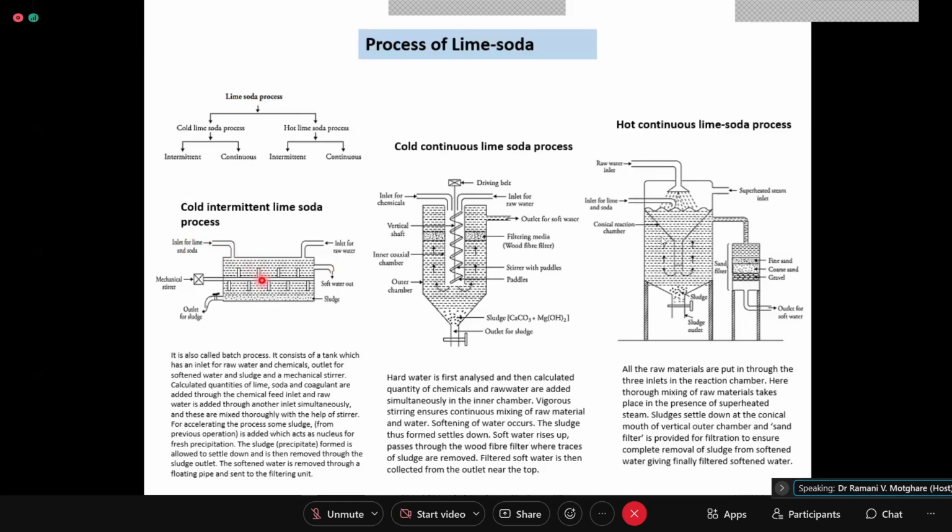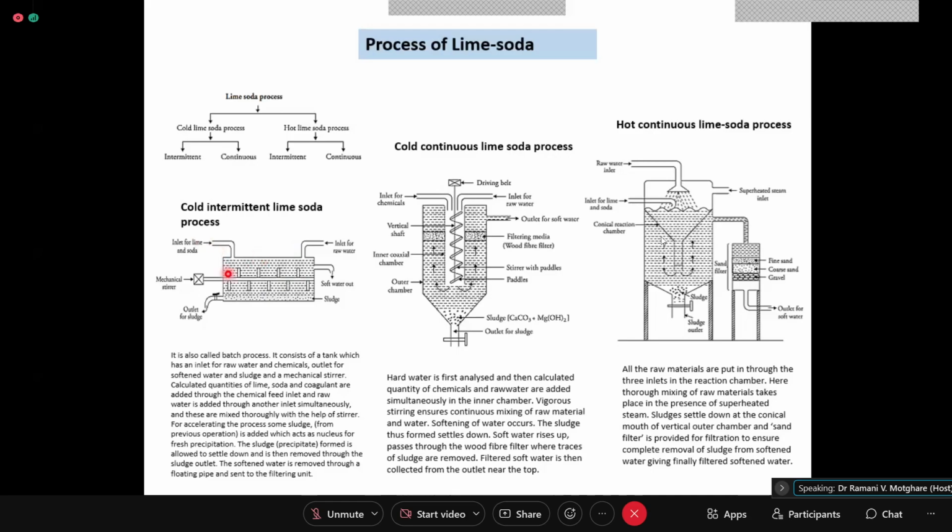When I say requisite quantity is added, what you can do is collect 1 liter samples of water, and there is an apparatus called jar testing apparatus. There will be 5 or 6 jars of 1 liter capacity in which you take a 1 liter water sample, and add increasing doses of lime and soda, and find where flocs are formed and separated out, which tells the quantity of lime and soda to add.